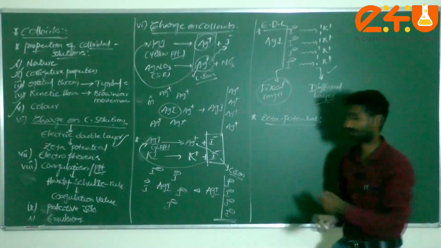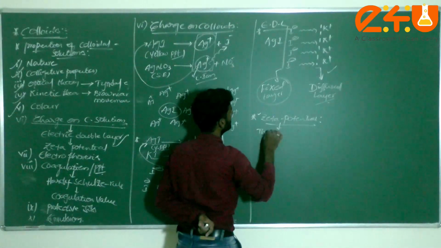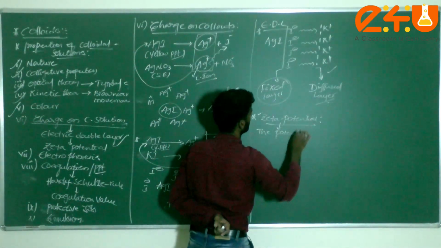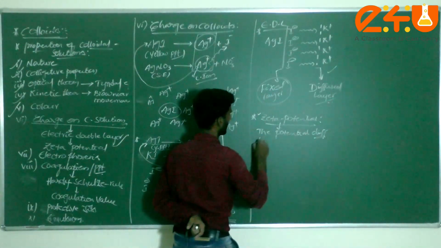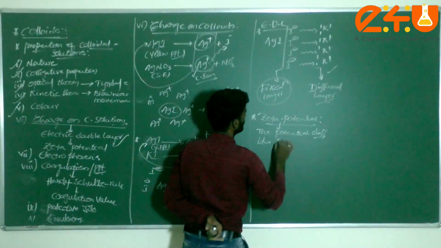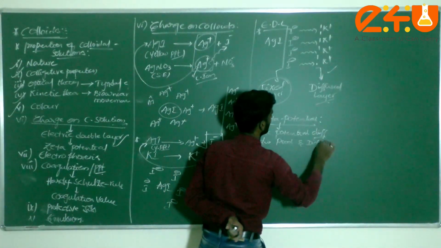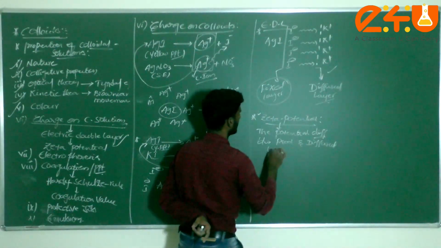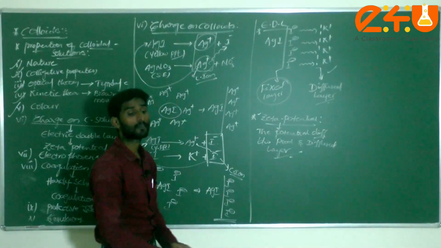Am I correct or not? Then how do we define zeta potential? The potential difference between the fixed and the diffused layer is known as zeta potential.